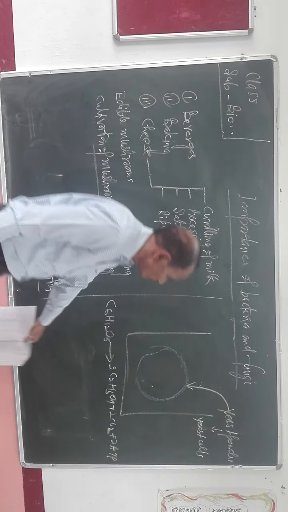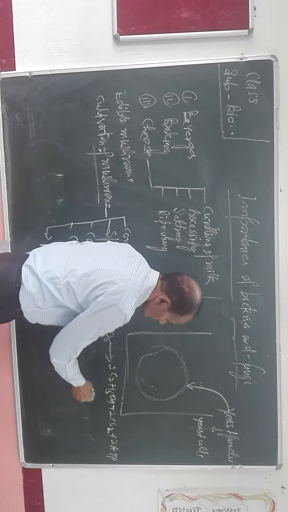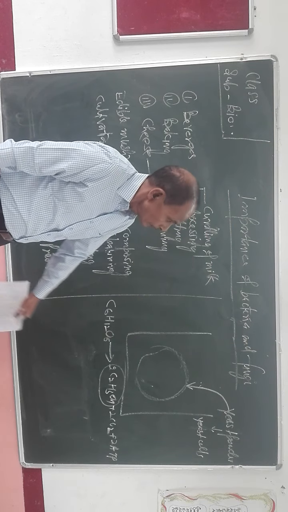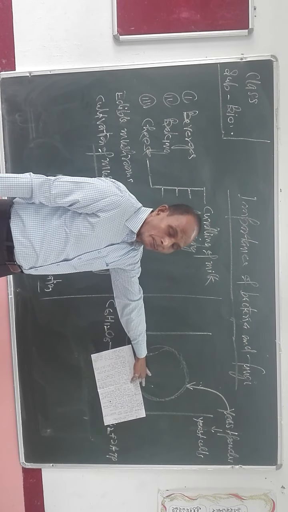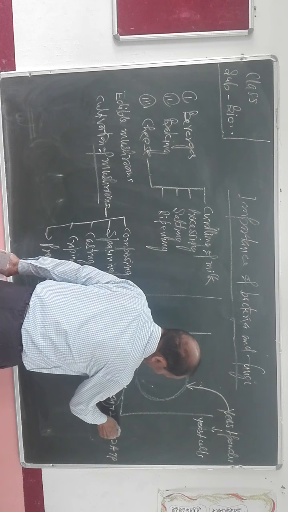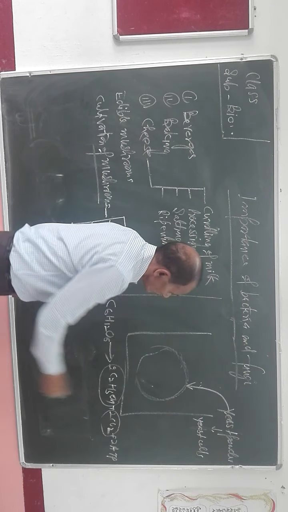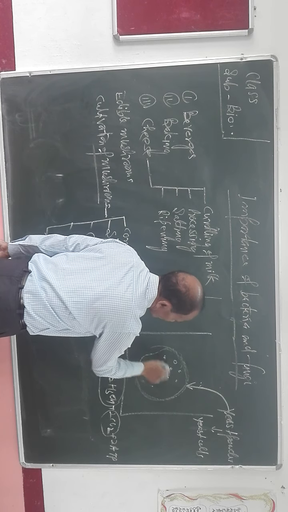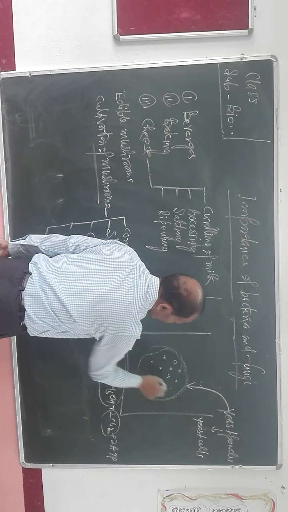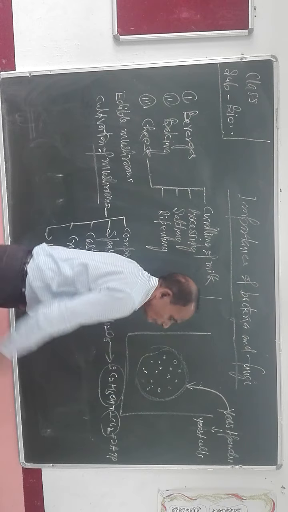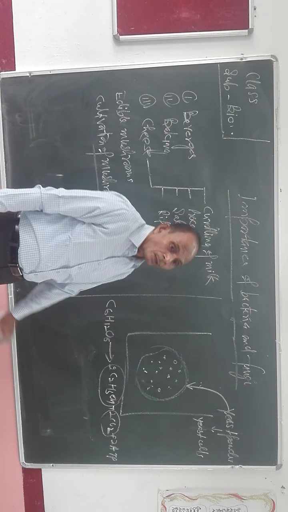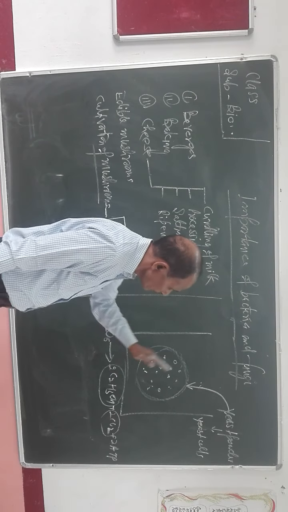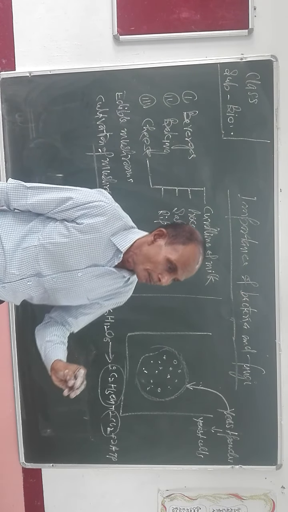In the equation of anaerobic respiration, you see, ethyl alcohol is produced inside the dough, as well as carbon dioxide gas. This carbon dioxide gas, since it is in gaseous state, will occupy some space inside the dough, and due to occupying this space, it will make the dough rise.